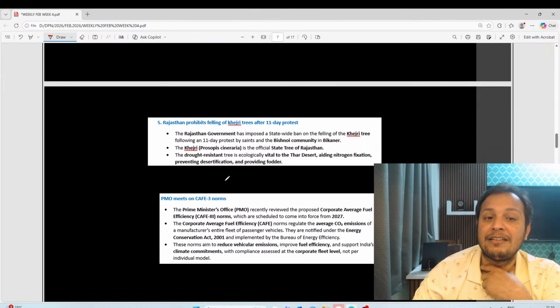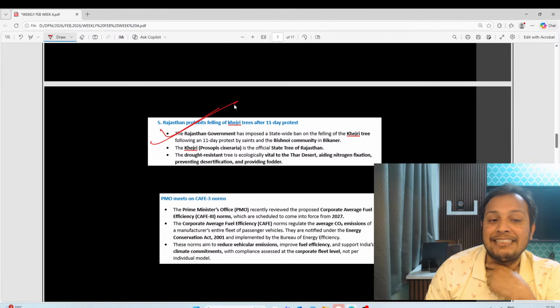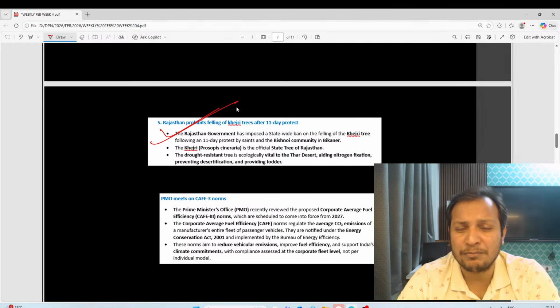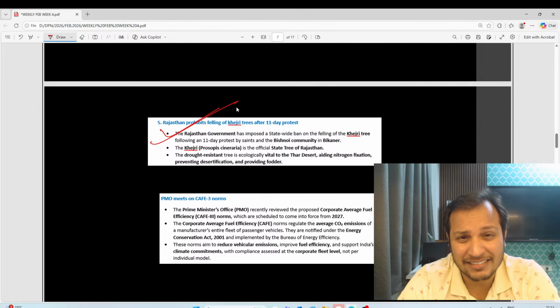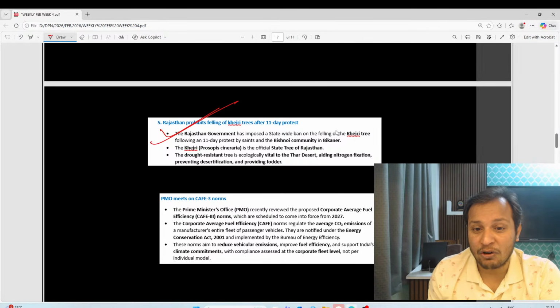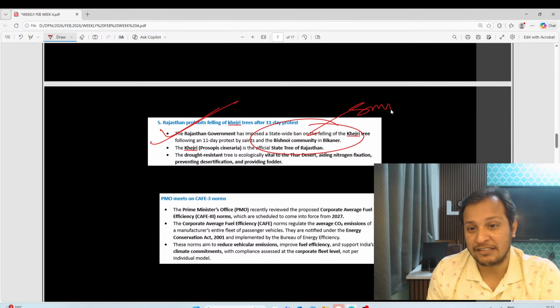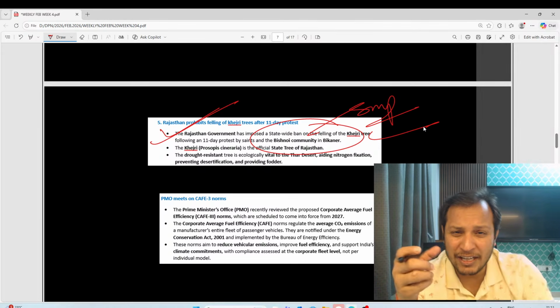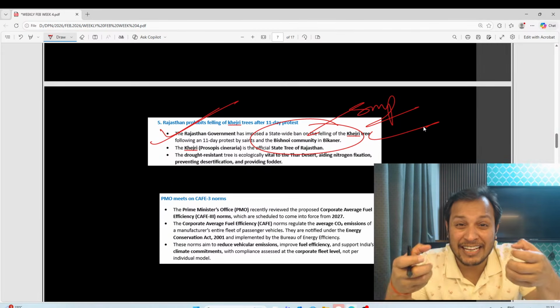Next topic, guys, khejri trees. Khejri trees are one of the most important species of trees found in the state of Rajasthan. Khejri trees are also associated with a community called the Bishnoi community. The Bishnoi community is a famous community, guys, with a very important relationship with the environment.